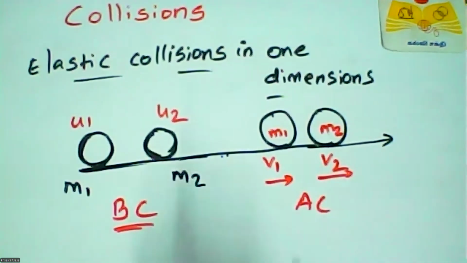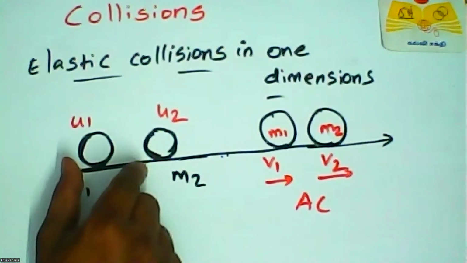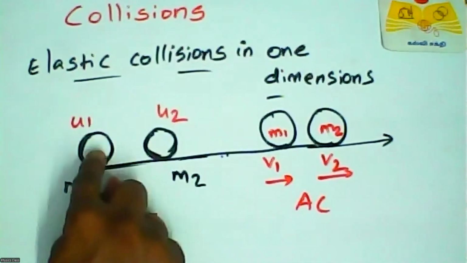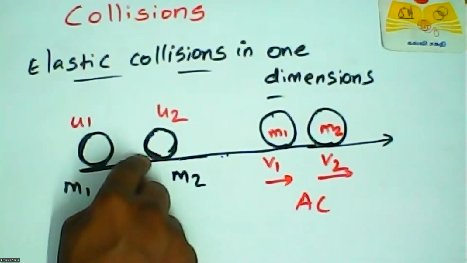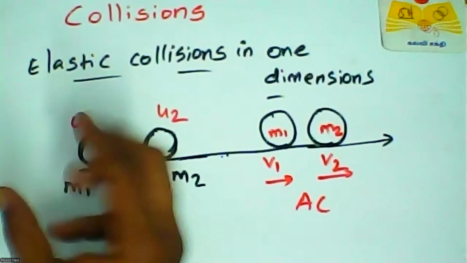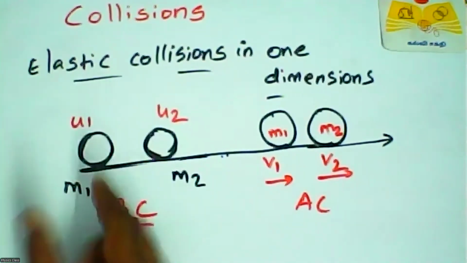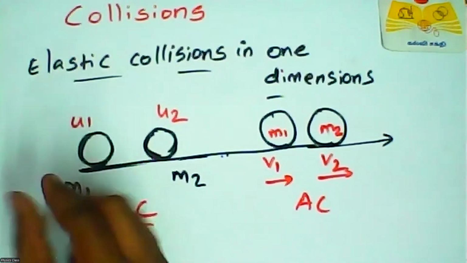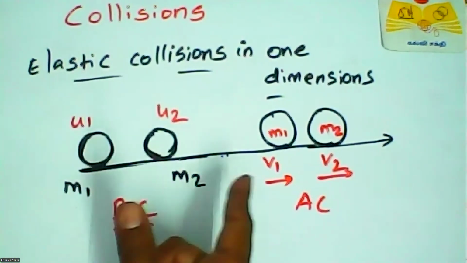Why does their velocity change? Because before collision, they travel with their own velocities. After collision, this object gives some force to that object, and that object gives some force to this object. I already told you that whenever two objects collide, their momentum will change. Momentum means mass times velocity.